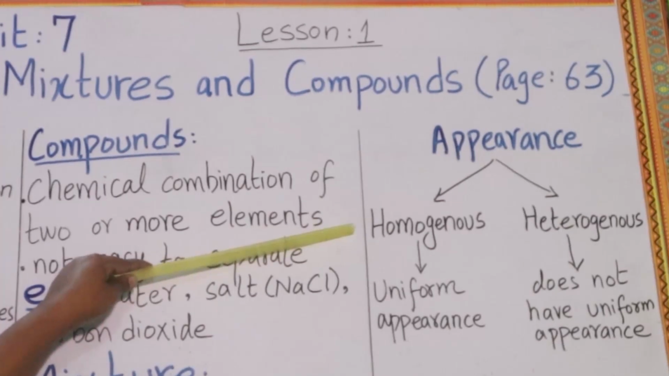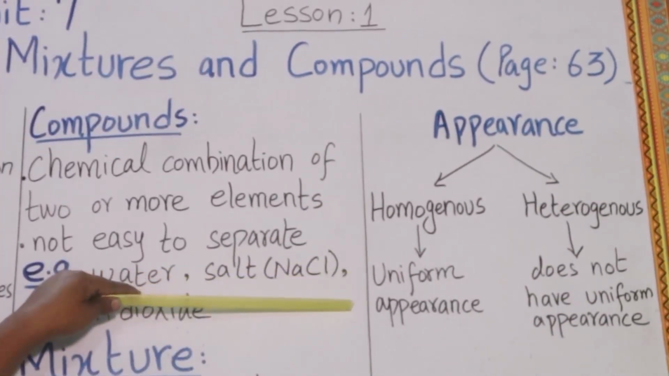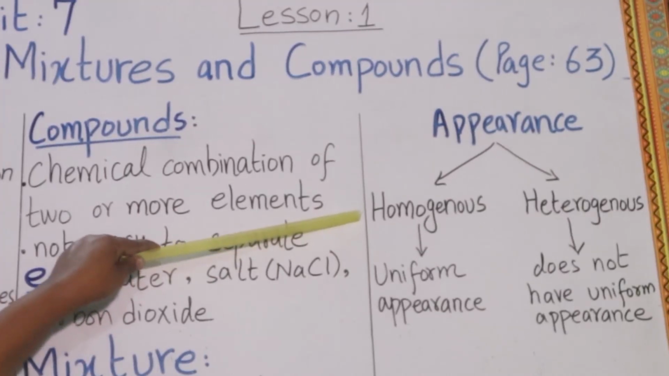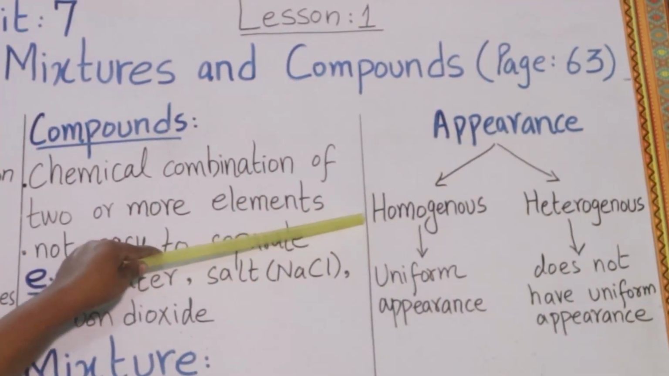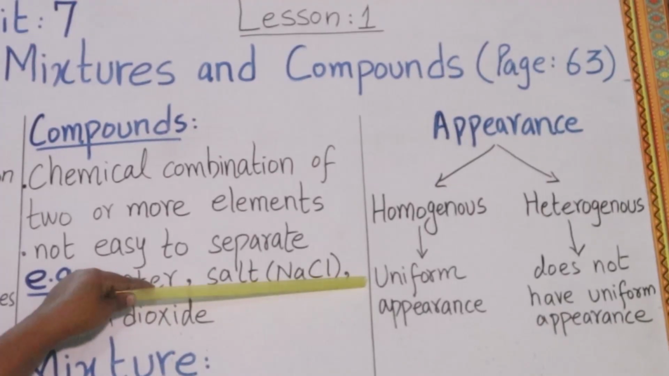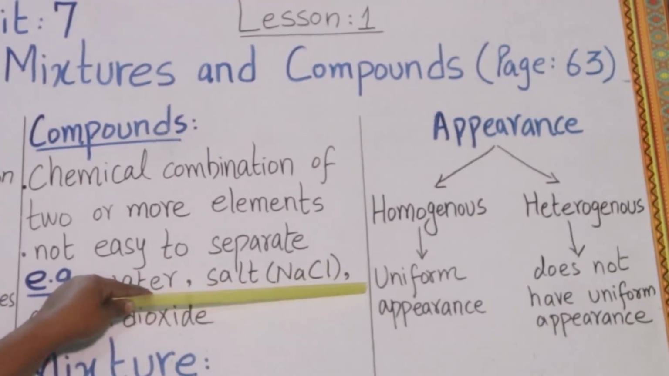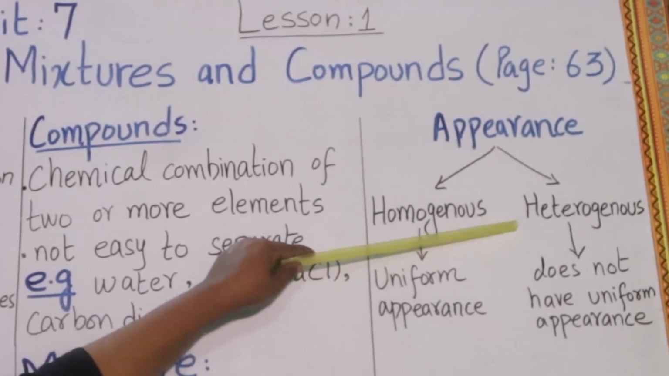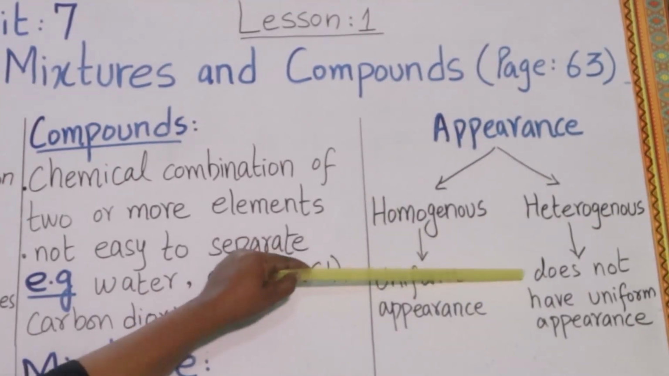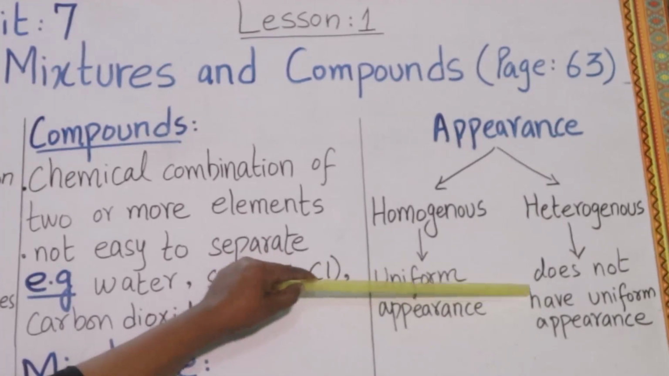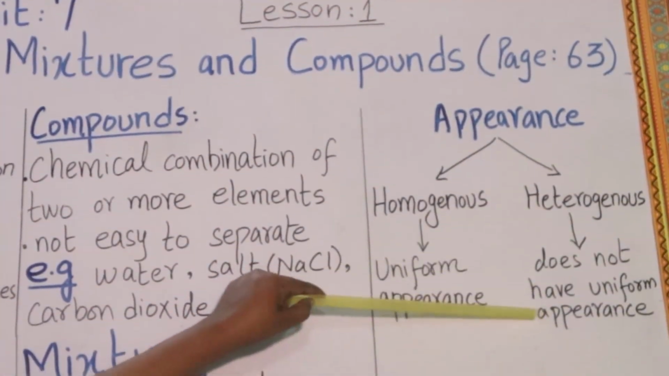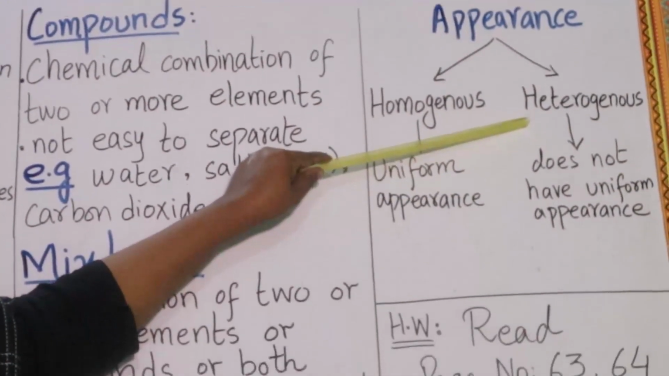Homogeneous mixture have uniform appearance. The components in homogeneous mixture are distributed uniformly. There is uniformity in the composition of the components, while in heterogeneous mixtures, the components do not have uniform appearance. The composition can vary here in heterogeneous mixtures.